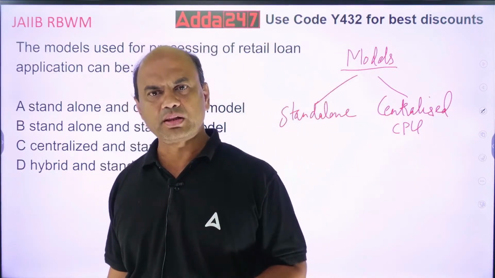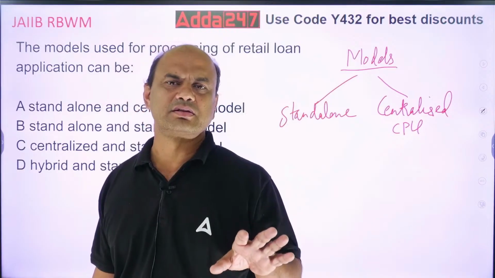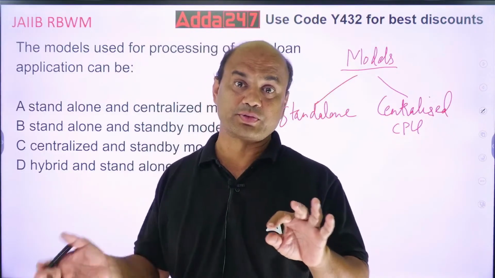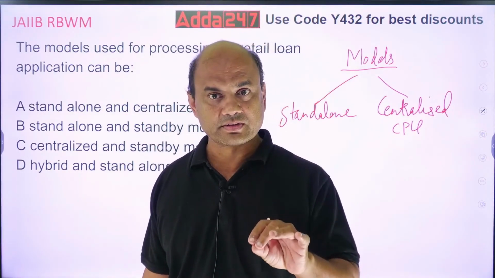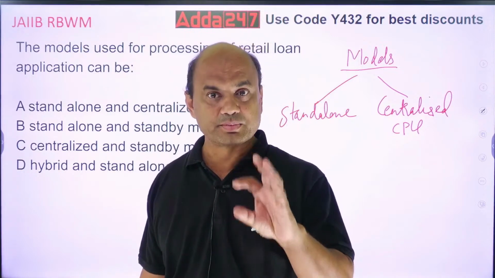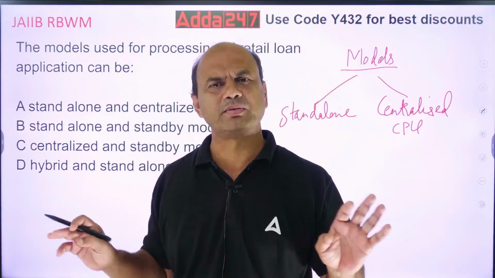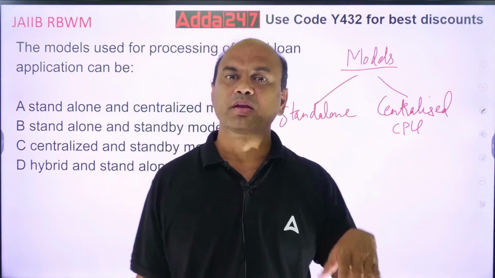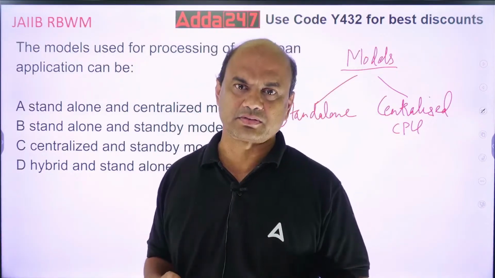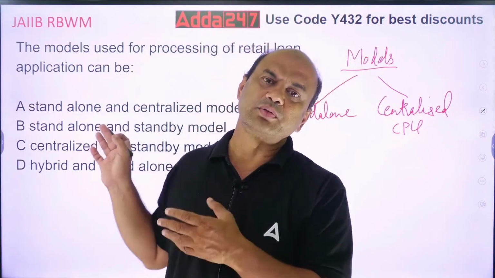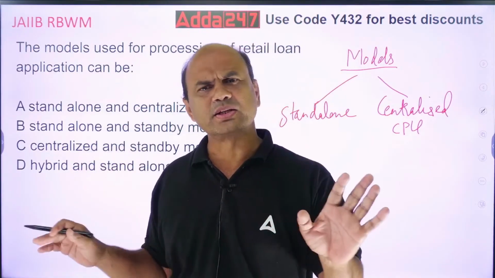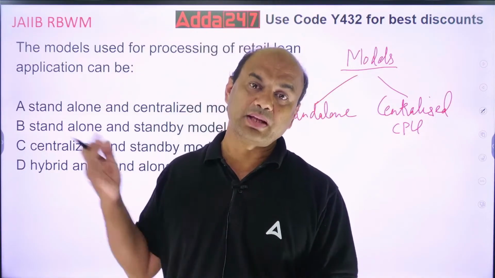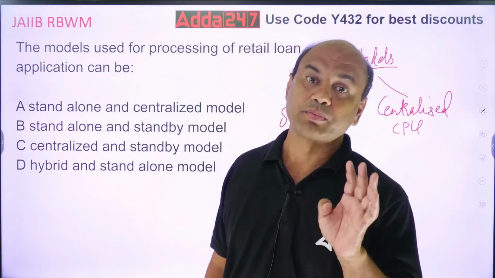In standalone model, everything is done by the branch. Loan application, loan visits, processing, sanction, disbursement, monitoring, everything is done by the branch. In CPU, branch acts like a courier person. It collects the documents, gives it to the CPU. CPU does all the remaining parts. Collection is done by the branch, but the remaining part, visits, processing.